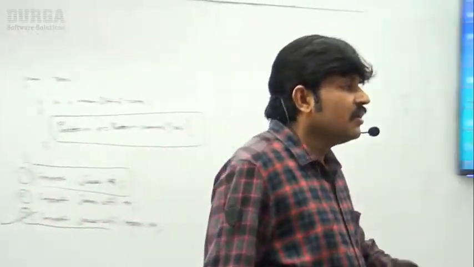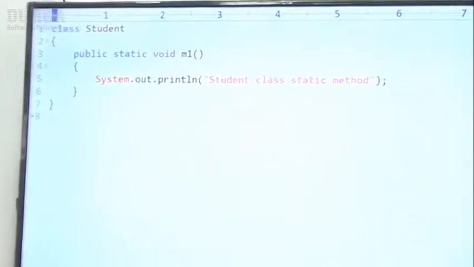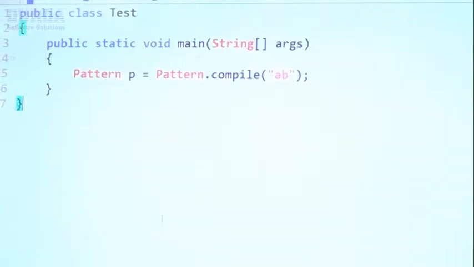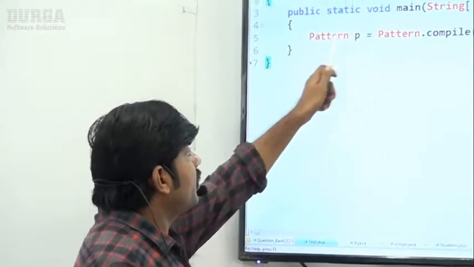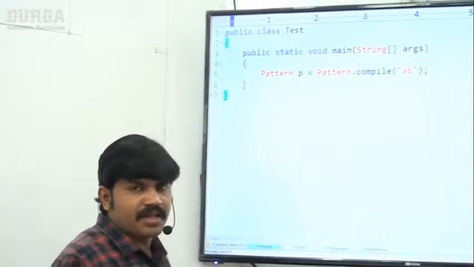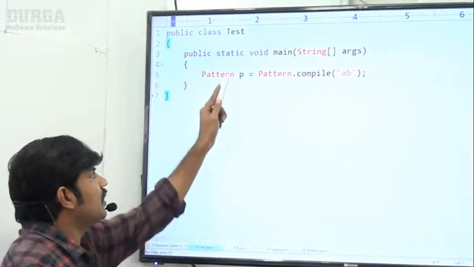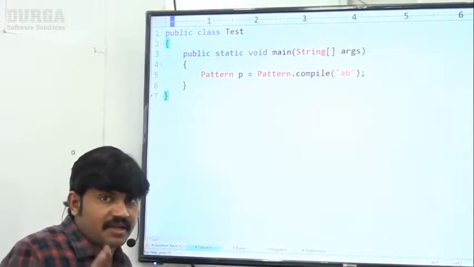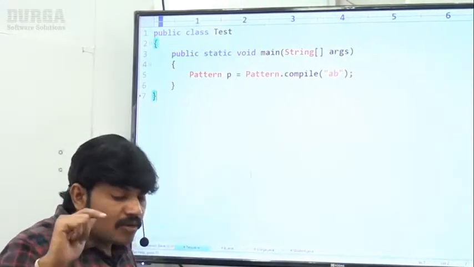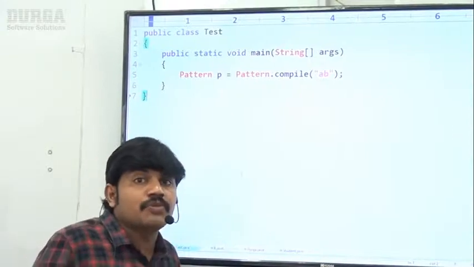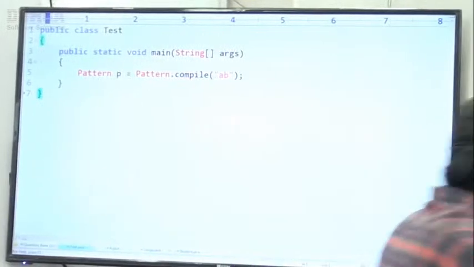Have a look. I'm taking a small program: public class Test, public static void main, Pattern p = Pattern.compile("ab"). Don't worry about this line; syntactically it is valid in regular expressions, and we will discuss it in detail. Now, if I try to compile, is the code going to compile or not? No, because we didn't use any import statement.